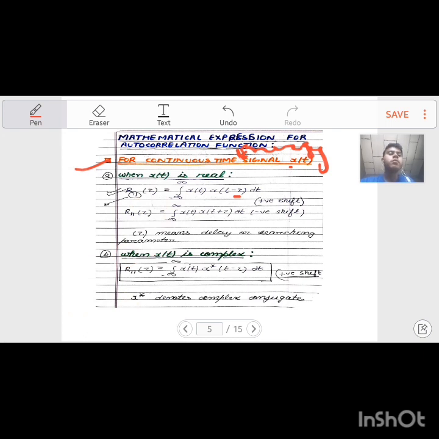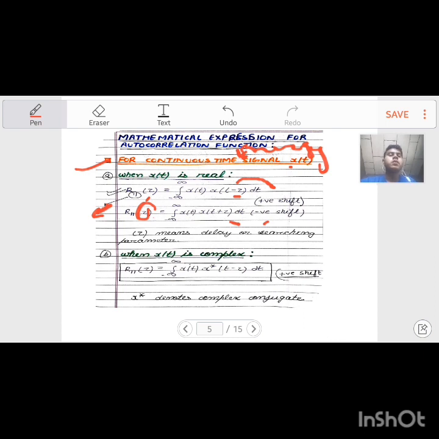Here we are using the positive or the negative shift. t minus tau means positive shift and t plus tau means negative shift. Here 11 means that similar kinds of signals are used for correlation, and tau is a delay, searching, scanning parameter. You must remember this tau.